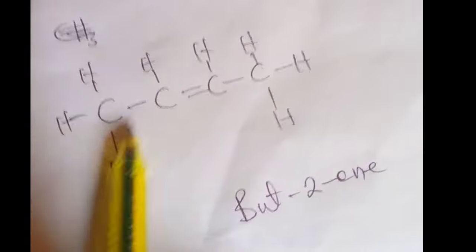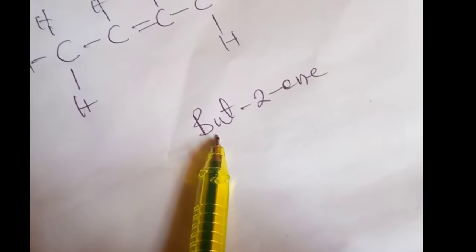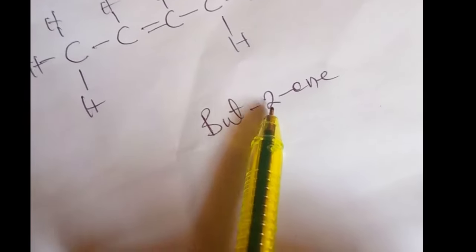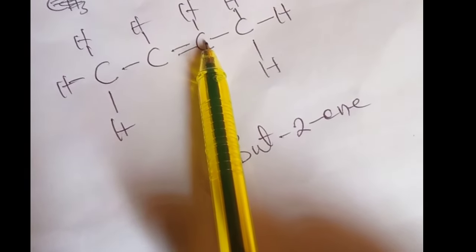In this case, we have 1, 2, 3, 4, and that goes with the word but. So we have but, then you put a hyphen, and the number inserted here is called a locant. It gives the position of the carbon atom before the double bond.